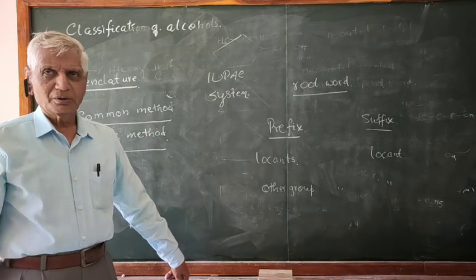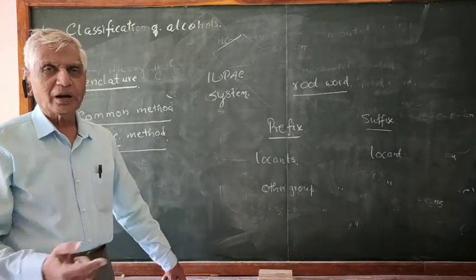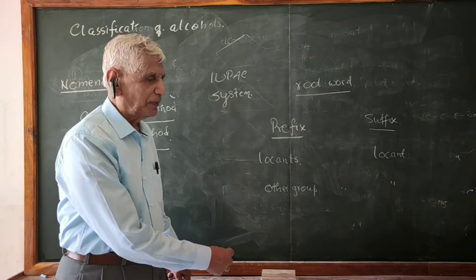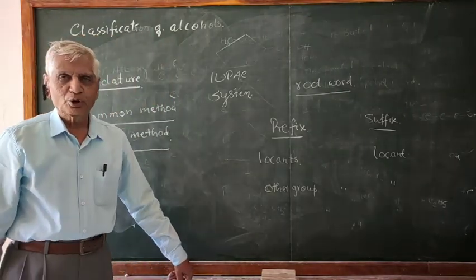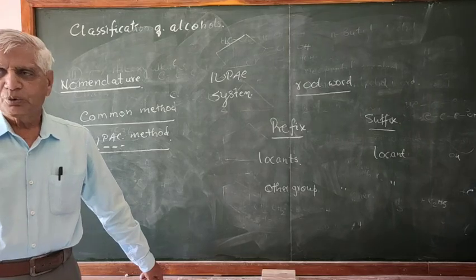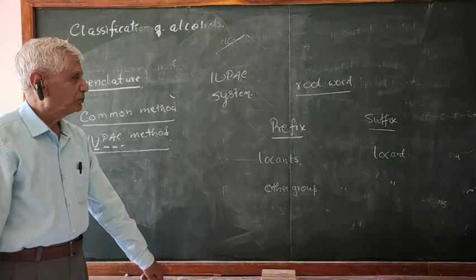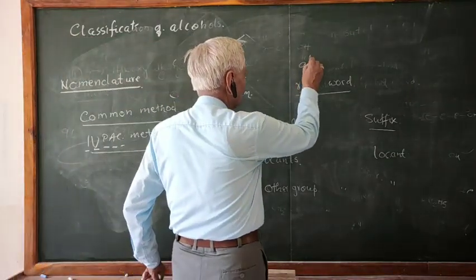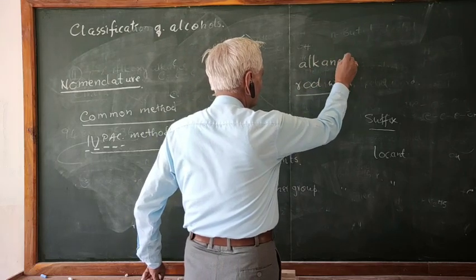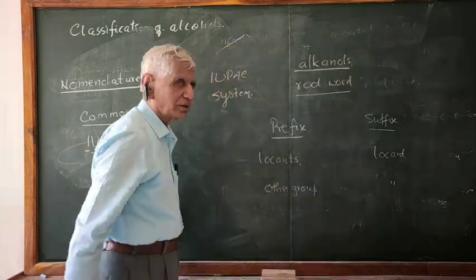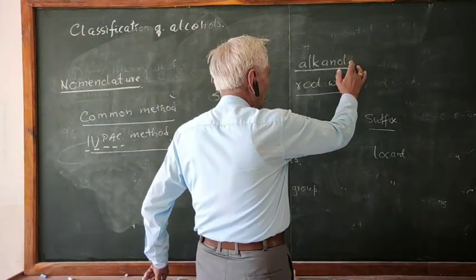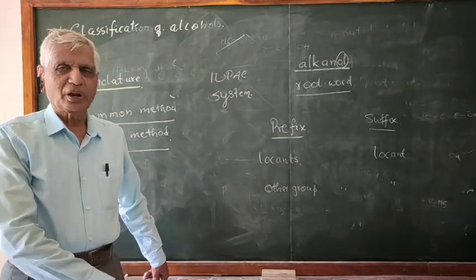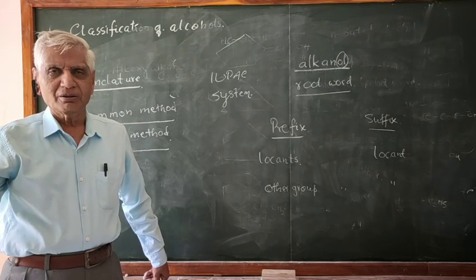You know what is a root word? Root word is the number of carbon atoms present in the longest chain. And what is the suffix? Suffix here is the OH group. You know the IUPAC naming of the suffix? It is OL. So in the case of the IUPAC system, alcohols are named as alkanols. OL represents the functional group, the OH group. Since the OH group is there, you have to say it is OL.